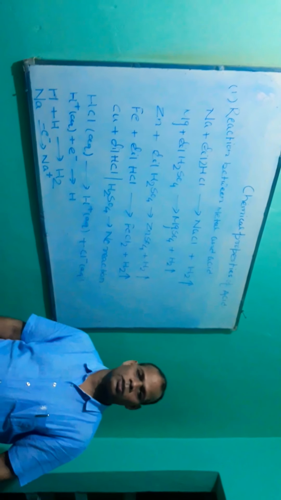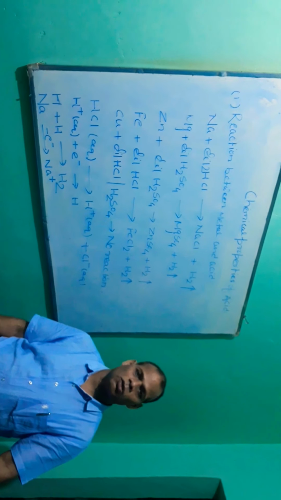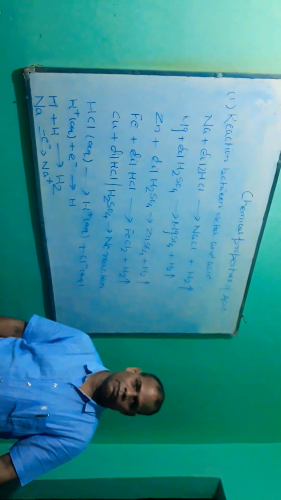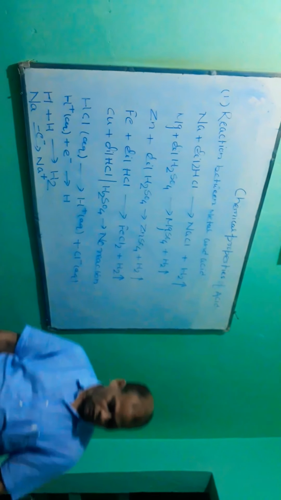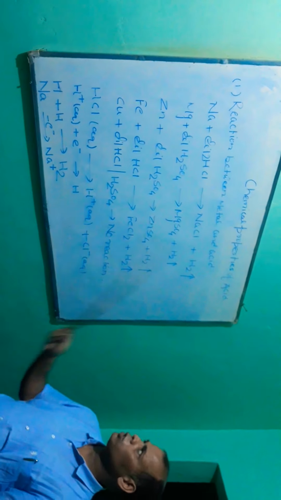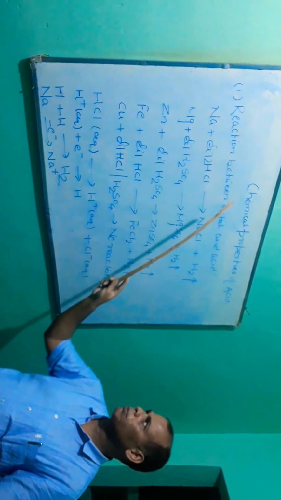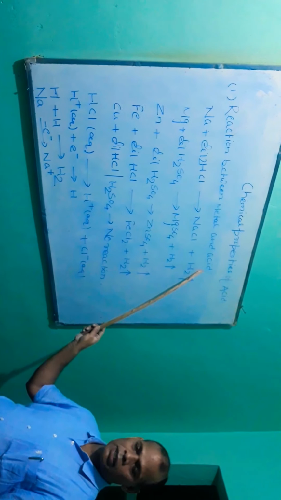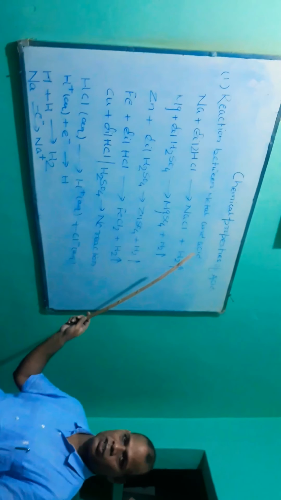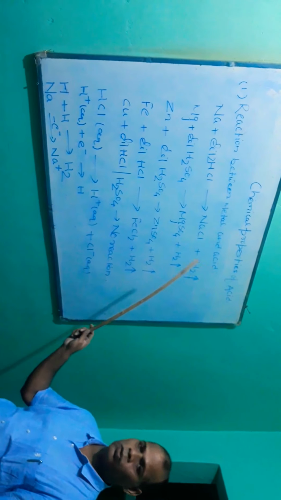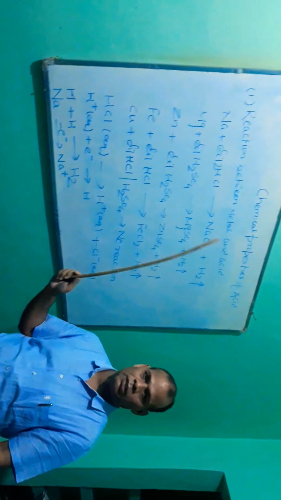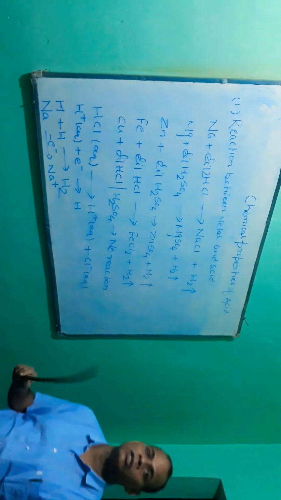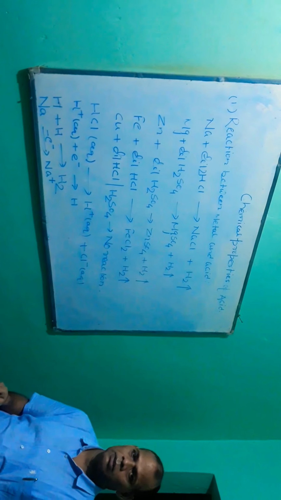Today I am going to discuss the chemical properties of an acid. So the first chemical property of an acid is the reaction between metal and acid. Metal reacts with dilute acids, hydrochloric acid and dilute sulfuric acid, and then it evolves hydrogen gas.